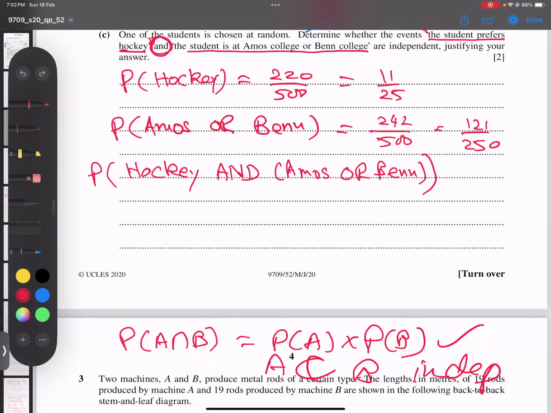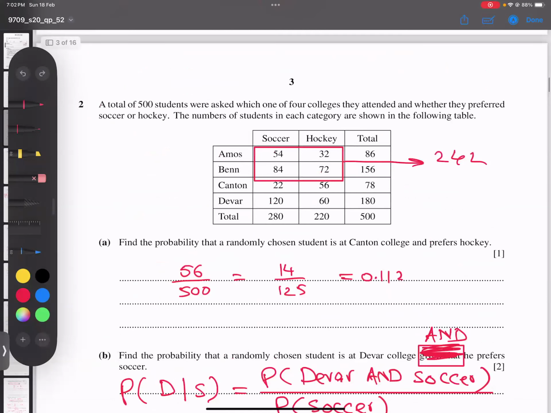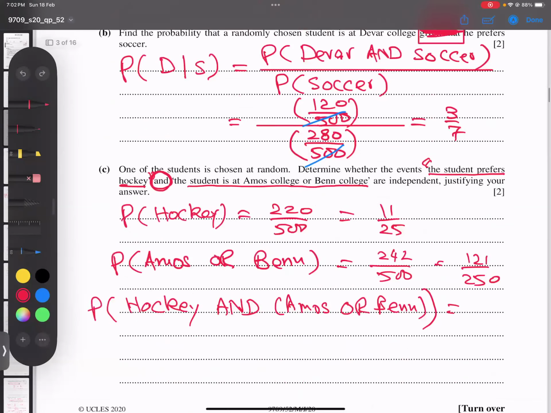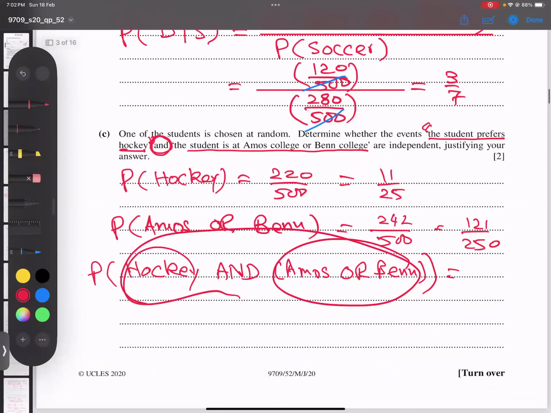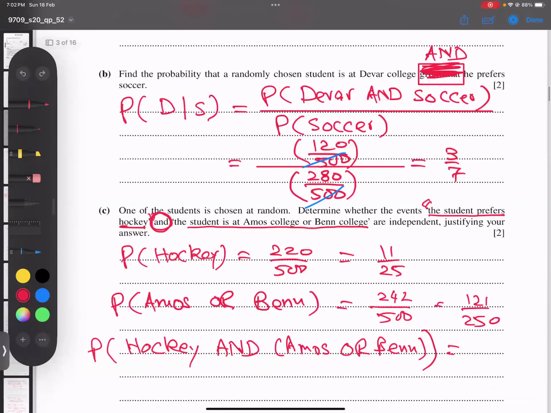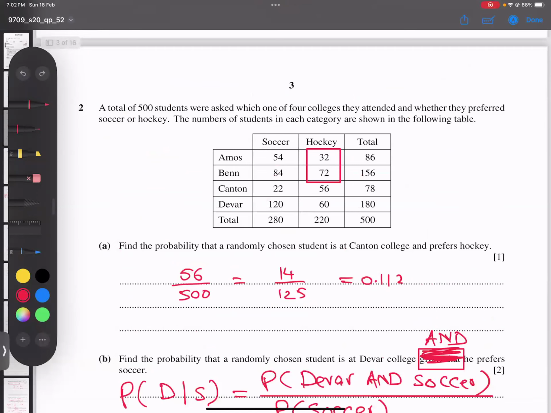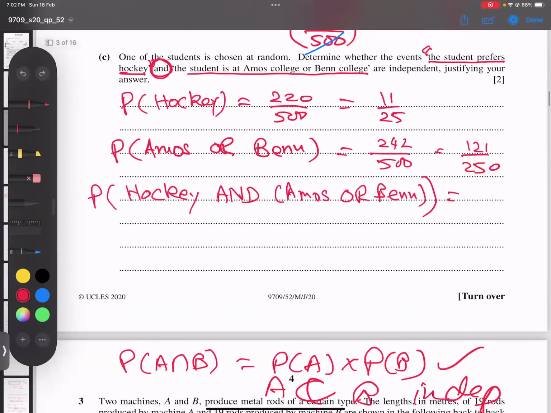Now let's see how we can get this answer. So hockey and Amos and Ben. We combine. Look here, students. So it means Amos and Ben, but hockey. These two things, Amos and Ben, but hockey. I repeat again, hockey and Amos, and Ben and hockey. I think you got the idea. So if you add these two, 32 plus 72, I get 104 out of 500. So I'm writing here 104 out of 500.